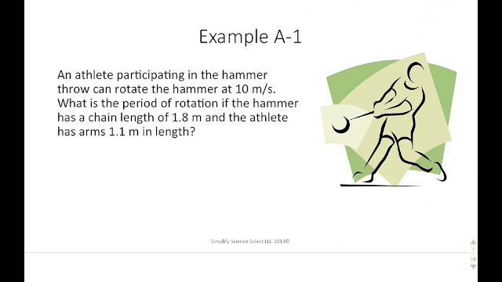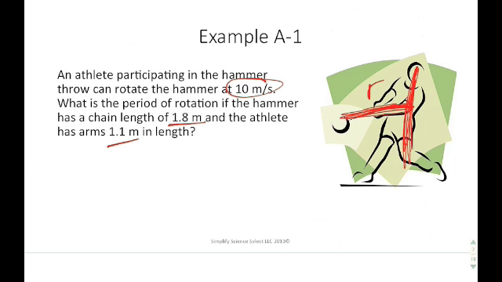The first one we have is an athlete that is participating in the hammer throw. If you look at the hammer throw, it gives us a velocity of 10 meters per second, and then it actually gives us two lengths. Right here is our center point of turning in a circle. His arms contribute partly to the radius, but the radius plus the length of his arms plus the length of the chain actually represent the radius.